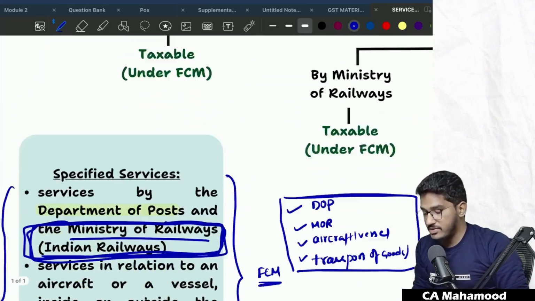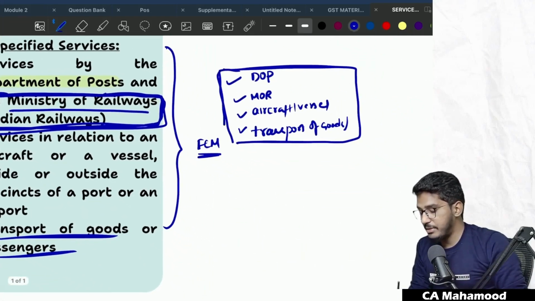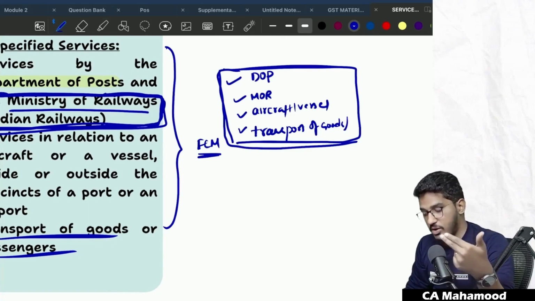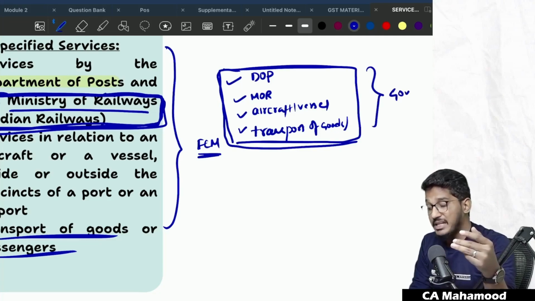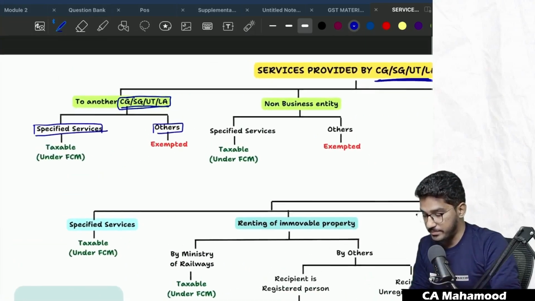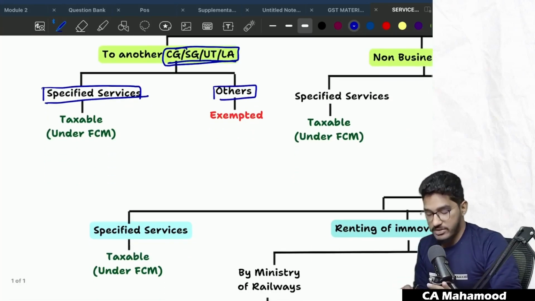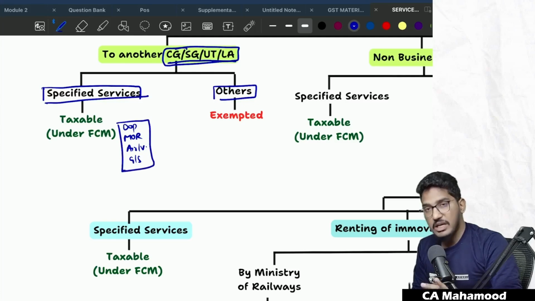Going forward in this chart, whenever I say specified services, I am referring to these 4 services: services by the Department of Post, services by the Ministry of Railways, services in relation to a vessel or aircraft, and services by transportation of goods or passengers, if provided by the government. Okay, let us come back to the chart. If these services are provided by one government to another government, they will always be taxable.